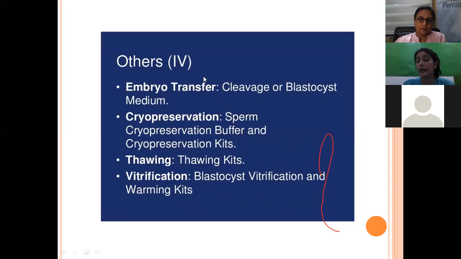Then it depends upon the day of embryo transfer, whether it is a cleavage or a blast. If it is a cleavage embryo, that is a day 3 pre-compaction embryo, we do the embryo transfer on day 3. If there are any remaining embryos, we cryopreserve and store them. So that is what we have written here. This slide gives a summary of all the procedures till the transfer, or till the vitrification or cryopreservation of the embryos or blastocysts that we do in our lab.